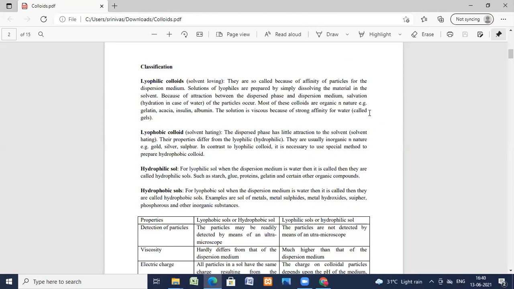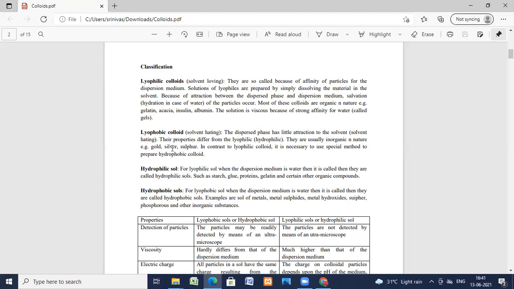Now we'll see lyophobic colloids, that is, solvent hating. The dispersed phase has little attraction to the solvent. Their properties differ from lyophilic colloids. They are usually inorganic in nature.